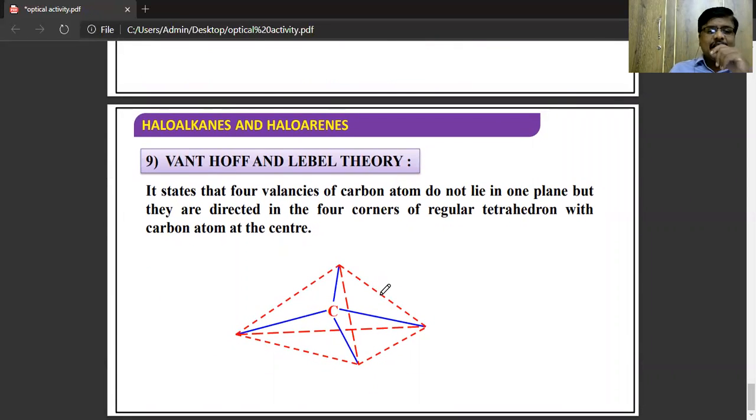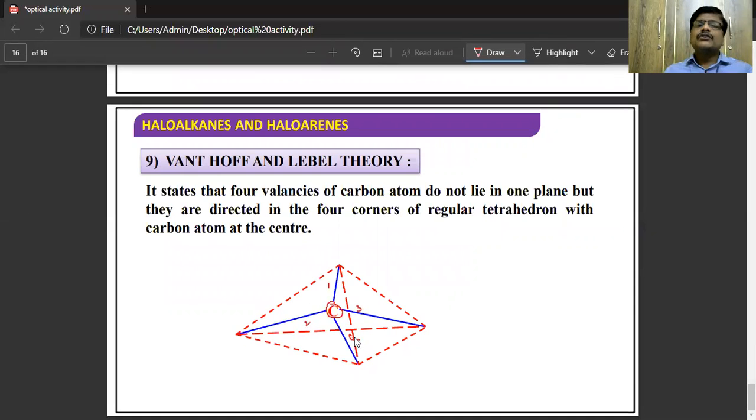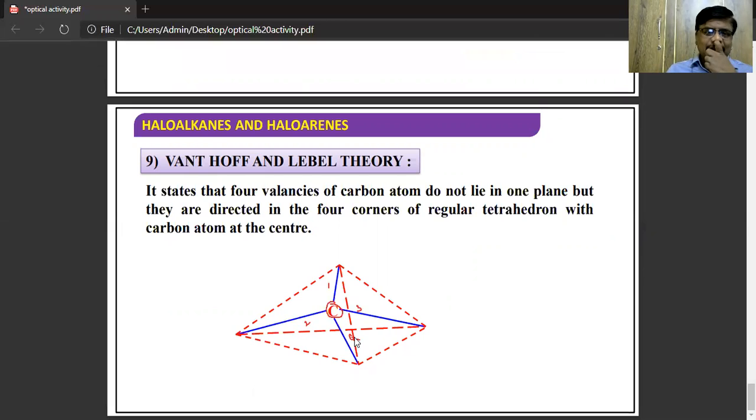So next is Van 't Hoff and Le Bel theory. So this states that, see here, the four valences. So carbon is having the four valences, 1, 2, 3, 4. This Van 't Hoff and Le Bel theory states that the four valences of this carbon atom do not lie in one plane, but they are directed in the four different corners of a tetrahedron with the carbon atom at the center. So such theory is known as Van 't Hoff.